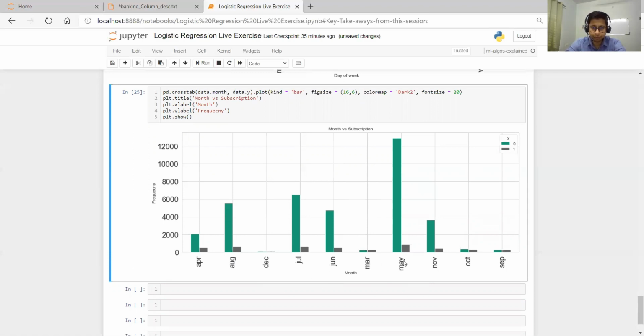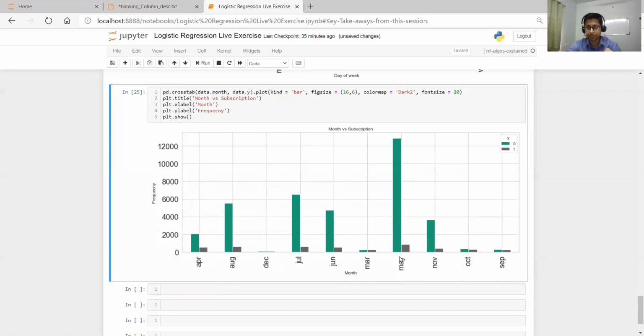Like May, June, July. Up from April, the campaign starts more. So April, then May suddenly it takes the peak.